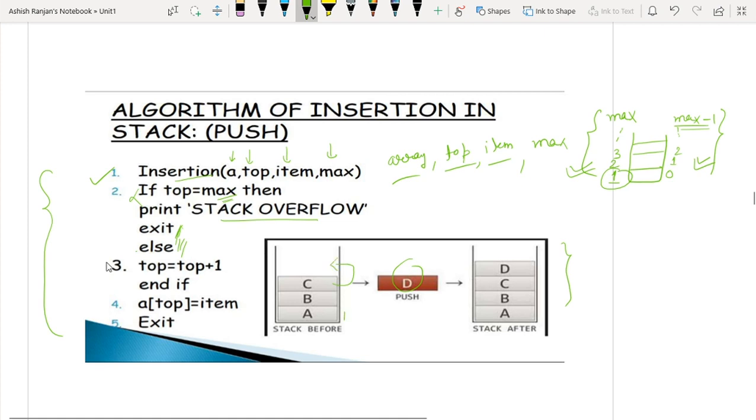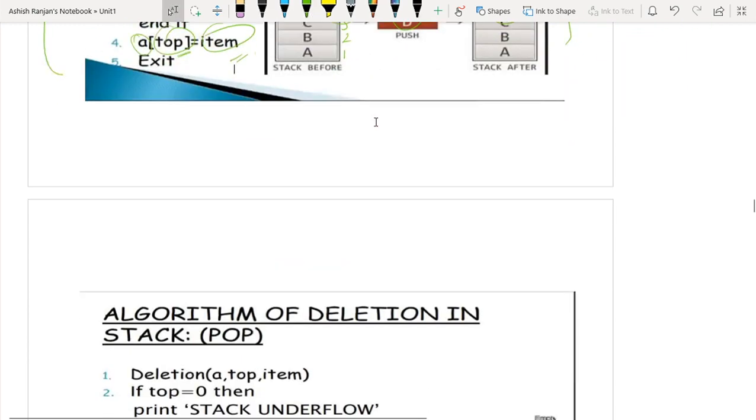So let's suppose this is 1, this is 2, this is 3. So top will be top plus 1. Top will start pointing to the 4th position and will push D at this position. So this is the array, this is the index of the array, and this is the item. So using the array syntax we can push like this.